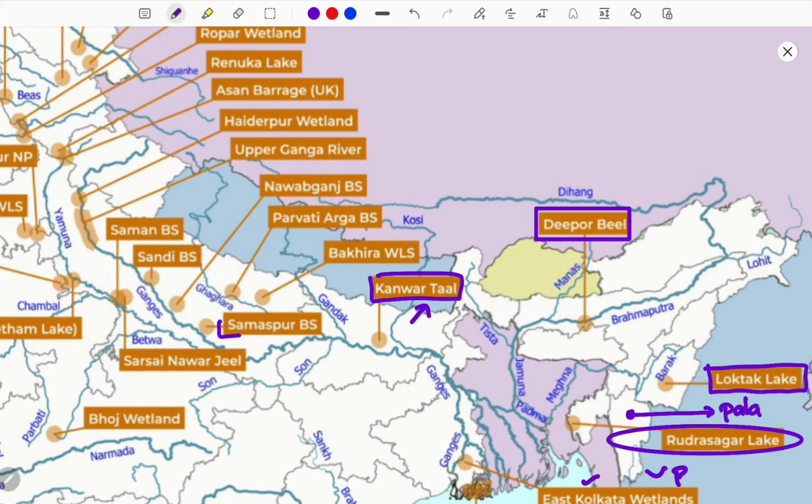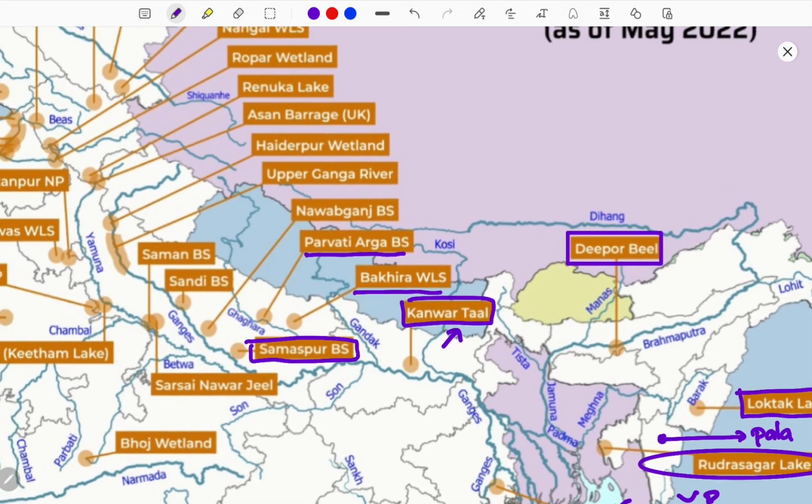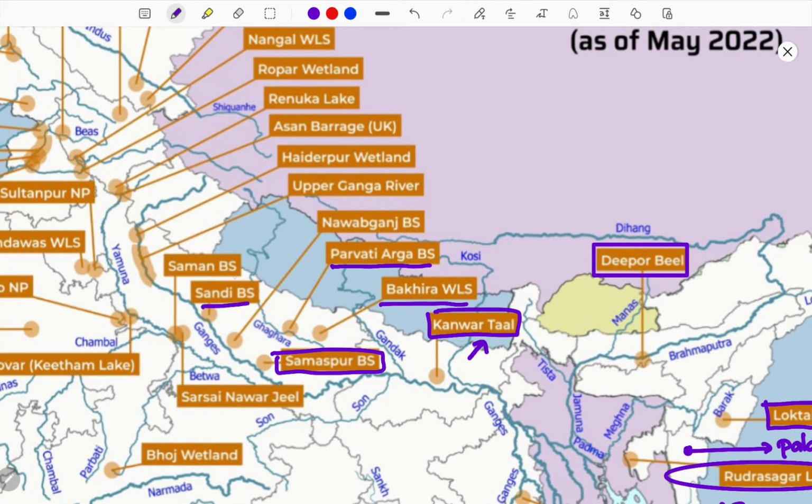One is Samaspur Bird Sanctuary, Bakhira Wildlife Sanctuary, Parvati Arga Bird Sanctuary, Sandi BS, Saman Bird Sanctuary, Sarsai Nawar Jheel. These are mostly along the Gangetic plains. And next Nawabganj Bird Sanctuary, Upper Ganga River.